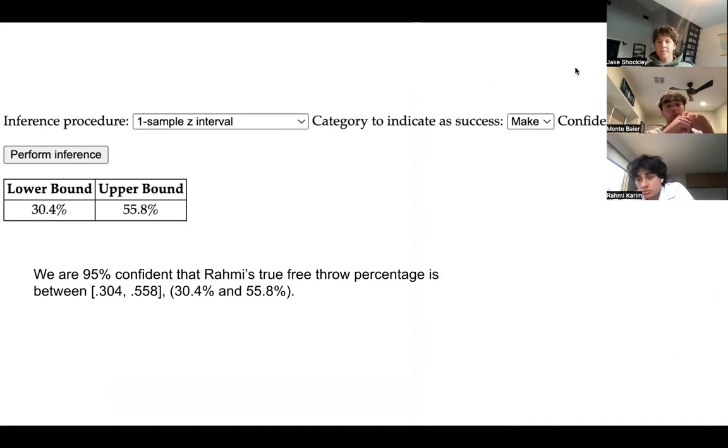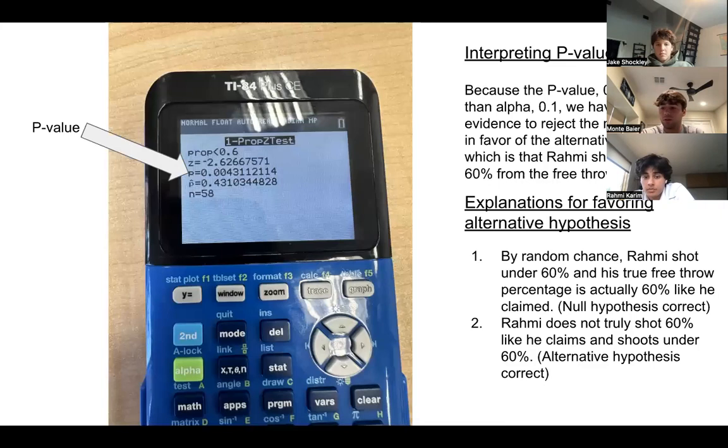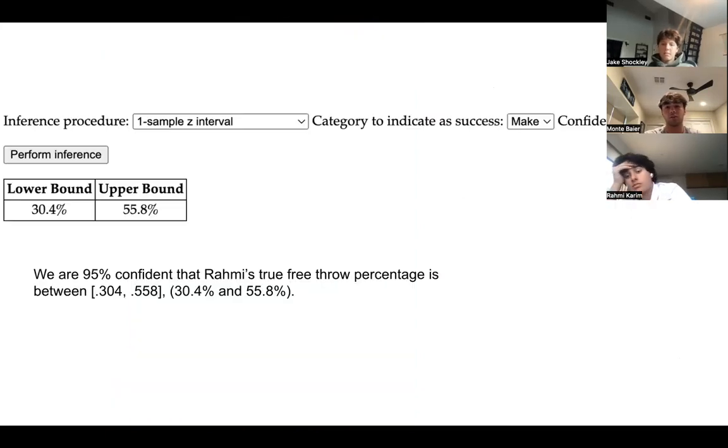So to get our data, we used a, can you go back, Jake, real quick? We used a 1 prop Z test for this one, and then for our confidence interval, we used, can you switch to the next one? We used a 1 samp Z interval. We set our confidence level to 95%, and plugged in our data.